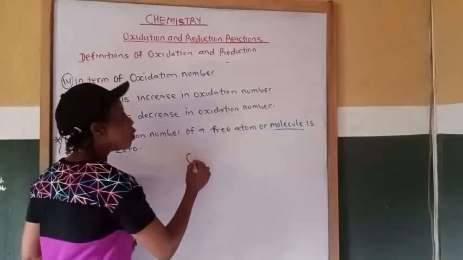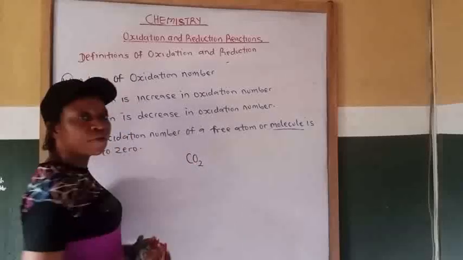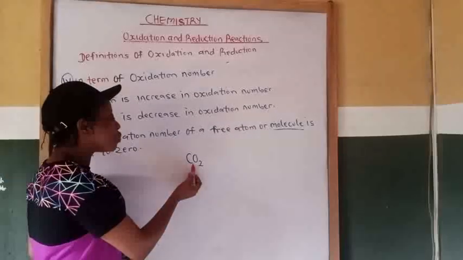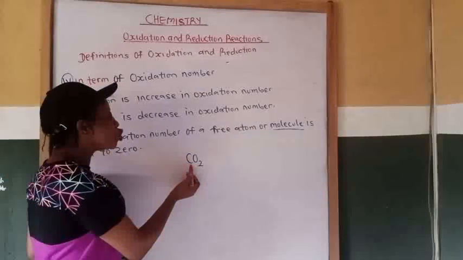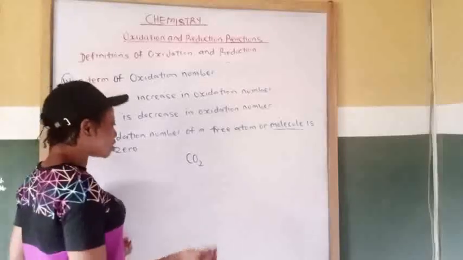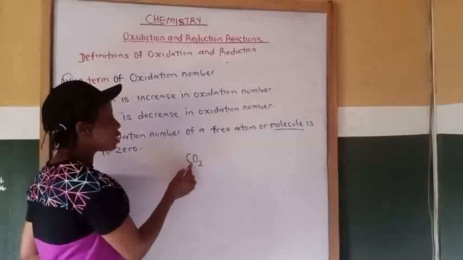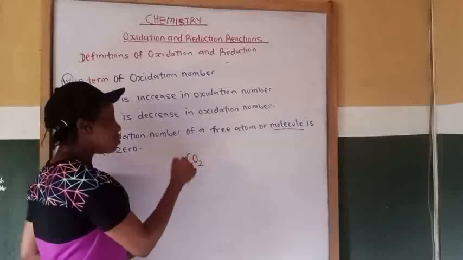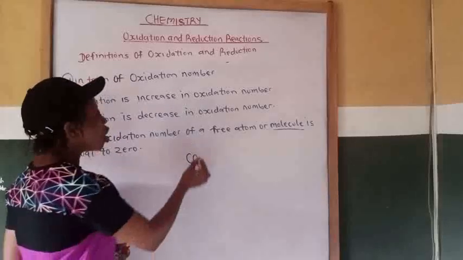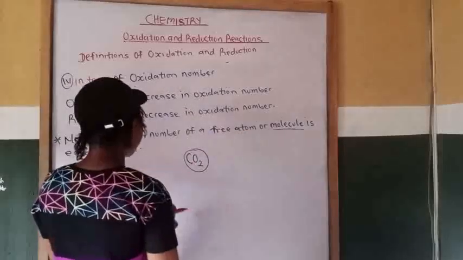An example of a molecule is carbon(IV) oxide. Carbon is not a metal, oxygen is a non-metal, so the combination of two non-metallic atoms will give you a molecule.